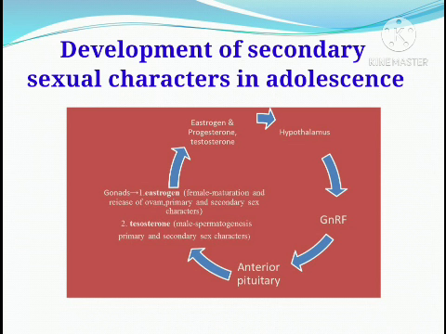Along with that, primary and secondary sexual characters will also be developing: the increase in height, change in the voice, development of the breast, and hair in the pubic and axillary areas. All these happen along with the changes happening internally.